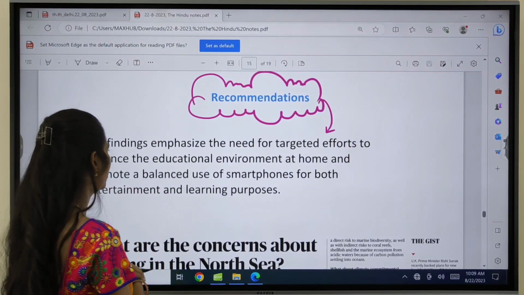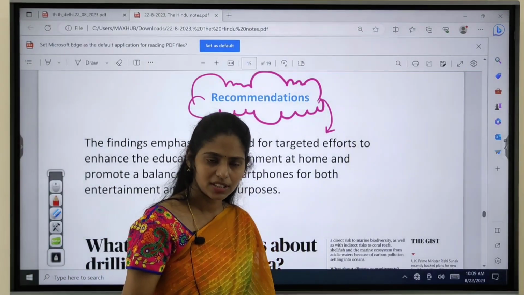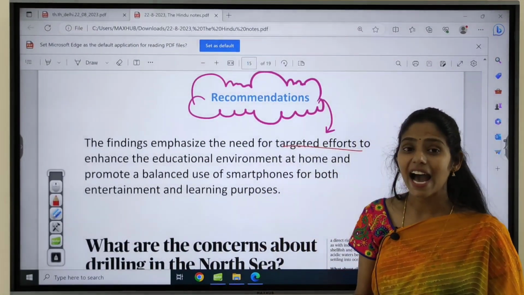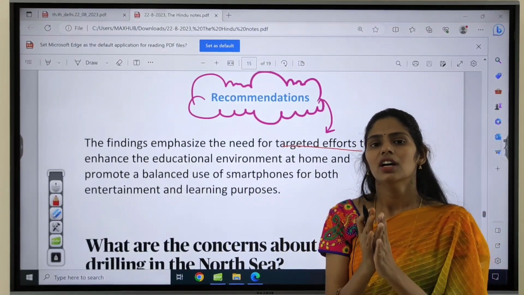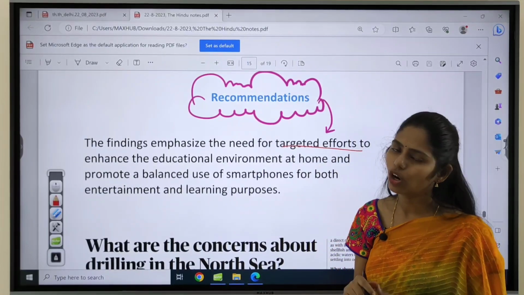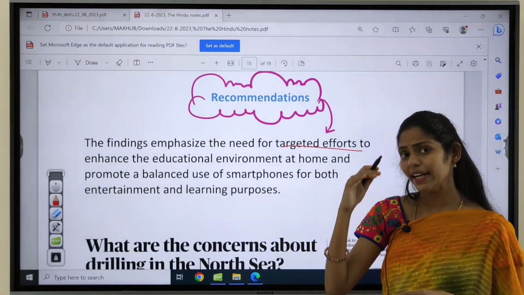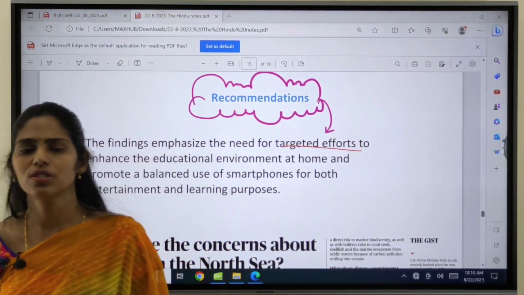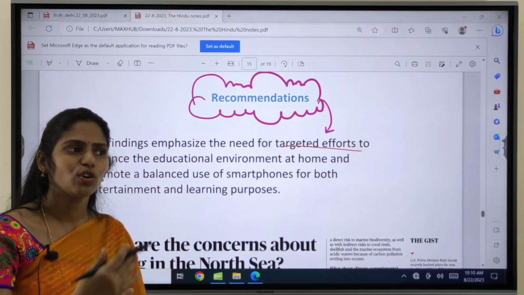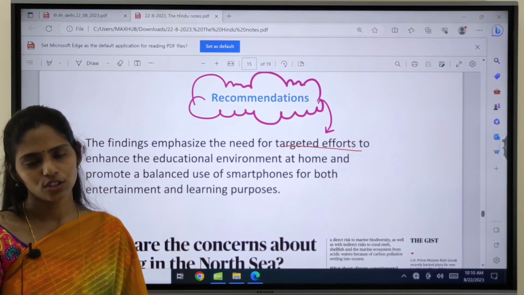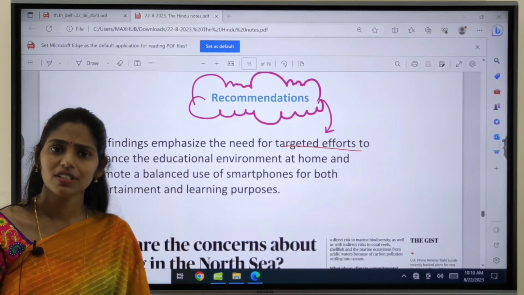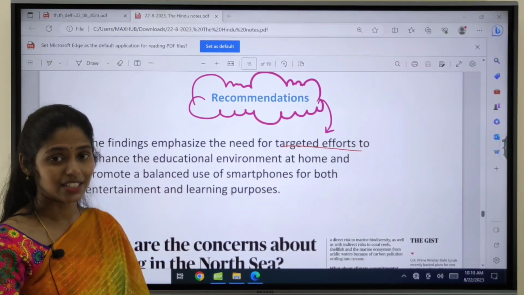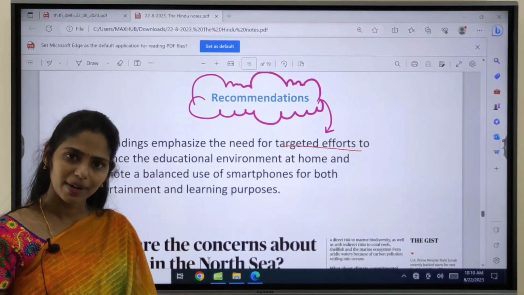The first and foremost thing here is that the government needs to make some efforts, targeted efforts. That means the people who need it exactly should be targeted, and the government needs to provide support so that it can decrease the dropouts, especially of children who are interested in studying but have to contribute to their family's financial earnings. So the government can provide scholarships for those students, so that parents will be willing to send their children to school, such that we can also increase the literacy rate and gross enrollment ratio.